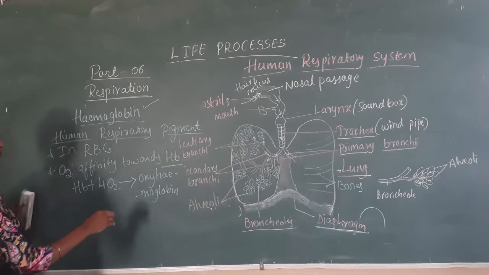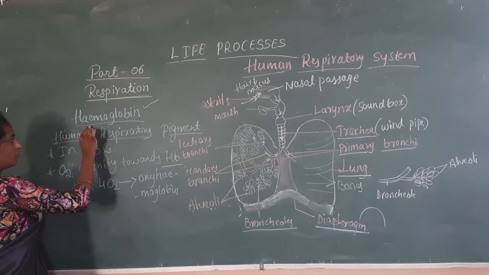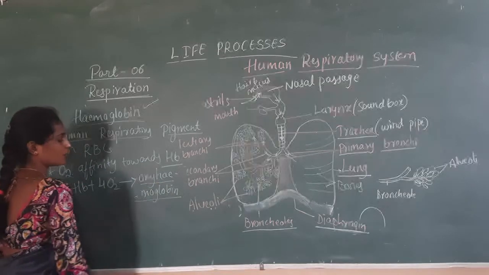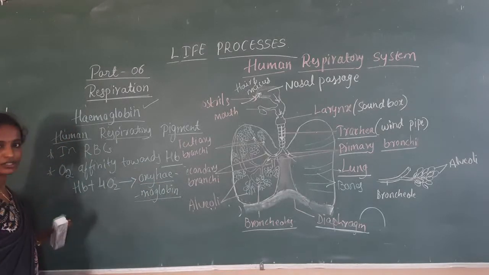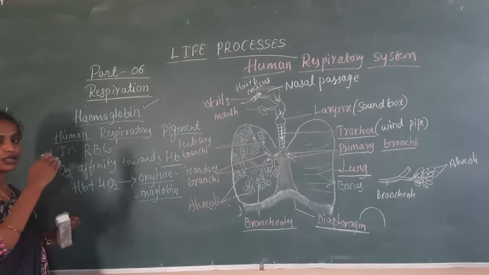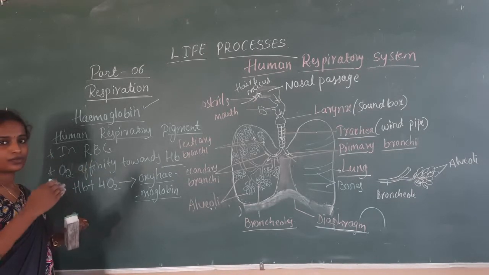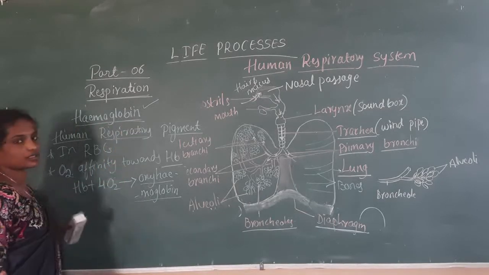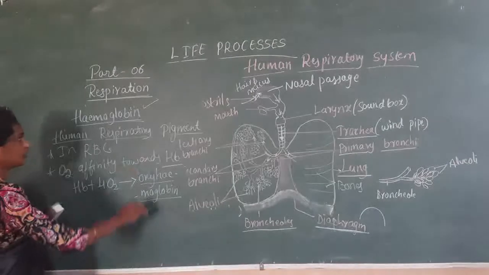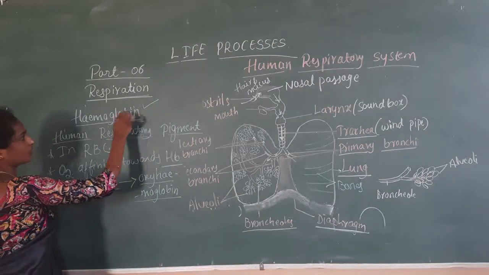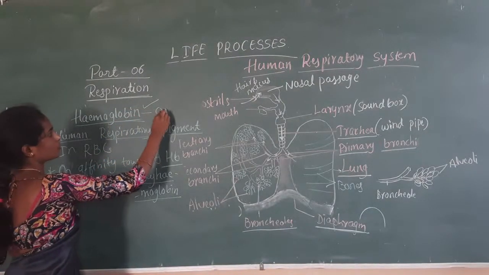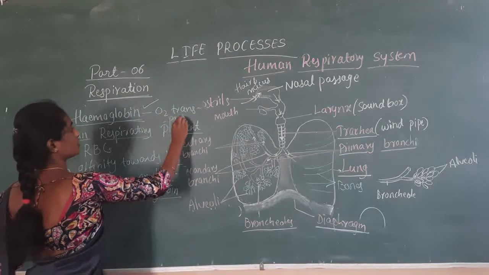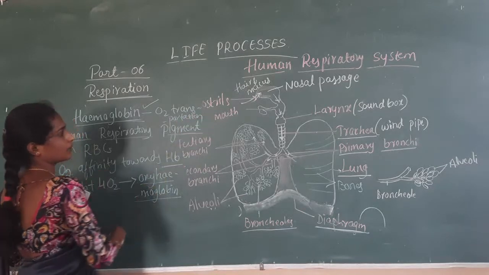What are the points there? Oxygen combines with the hemoglobin and it forms oxyhemoglobin in the lung region. Wherever the alveoli have the affinity with the hemoglobin which is present in the blood, through the hemoglobin, the oxygen transportation takes place. Okay.